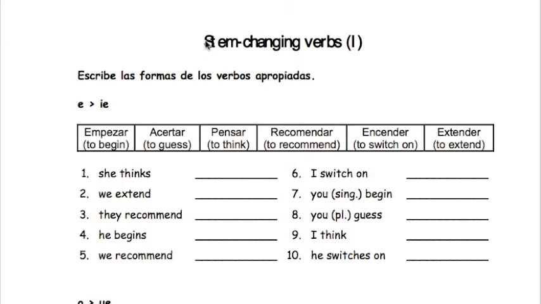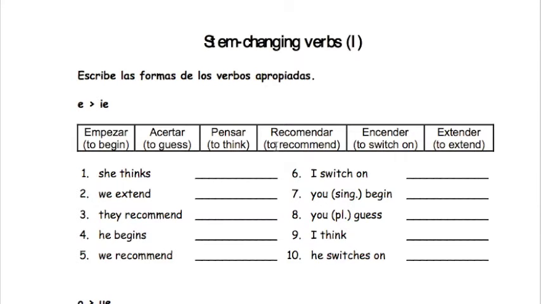Basically, I know that you guys have already watched a video on the different types of stem changing verbs. I want to do a little bit more practice with that. Not only will this be practice for the stem changing verb part, but it's also going to be practice for you just to see a chart again of how to conjugate these verbs, right?